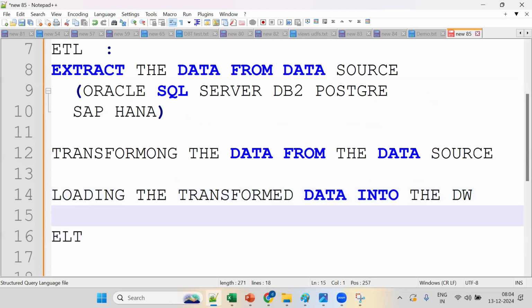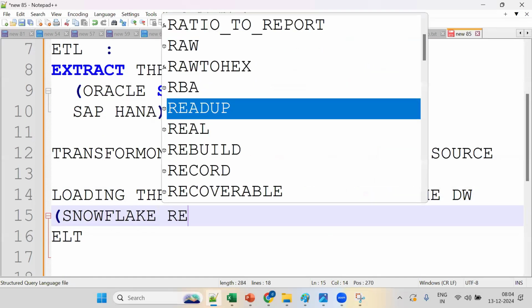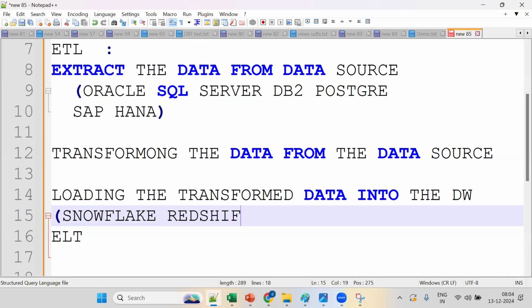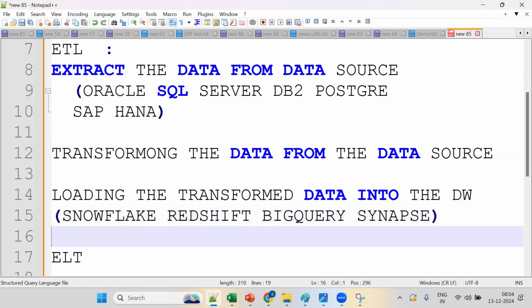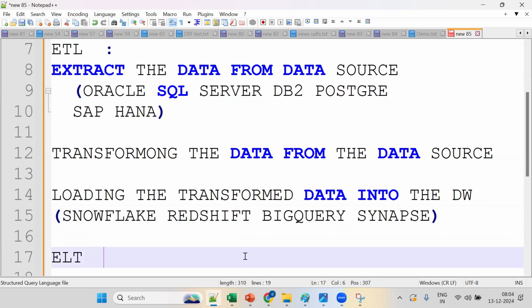Here, data warehouse can be Snowflake, Redshift, BigQuery, or Synapse. It's a cloud data warehouse. This is the ETL approach.